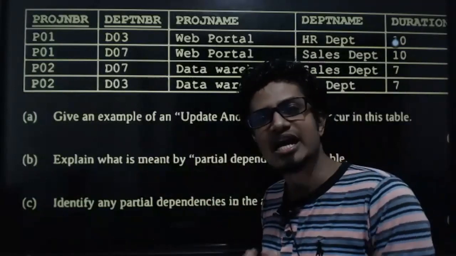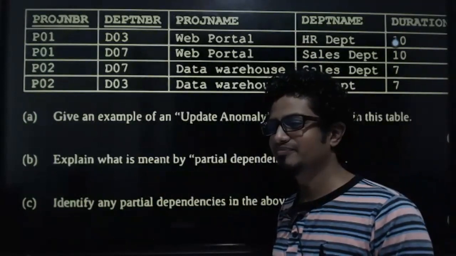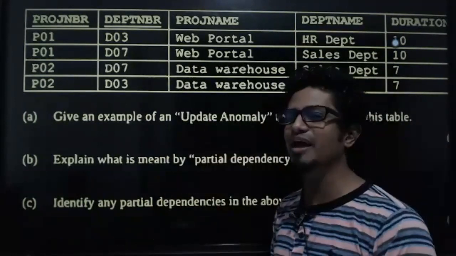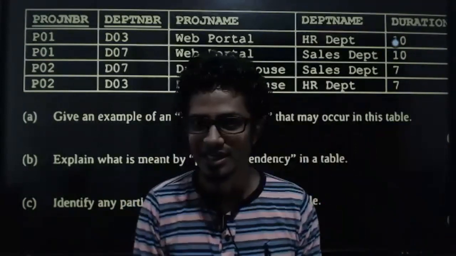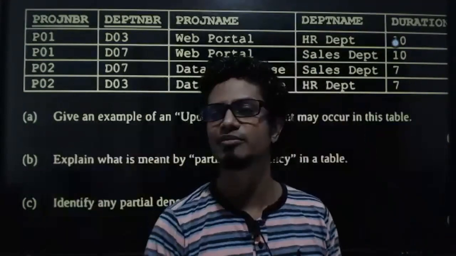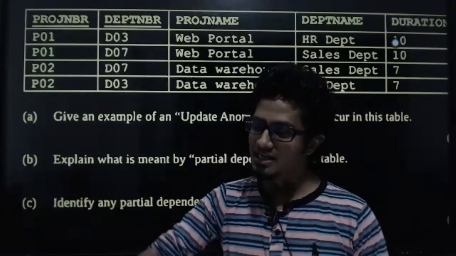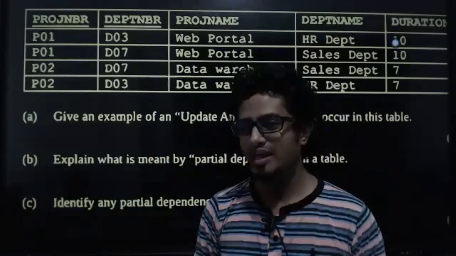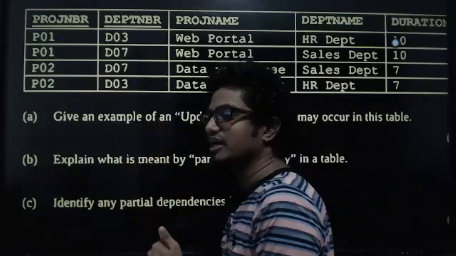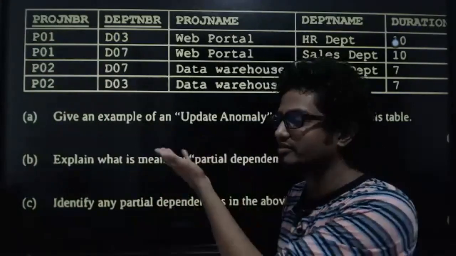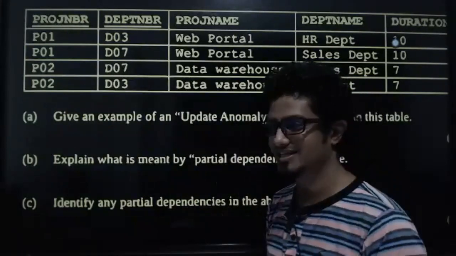Which primary key can have parts? Tell me. Only a composite primary key can have parts. Why? To form a composite primary key, at least how many columns should be there? At least 2. Now tell me, how many parts are there in this table's composite primary key? 2 parts are there, clear?